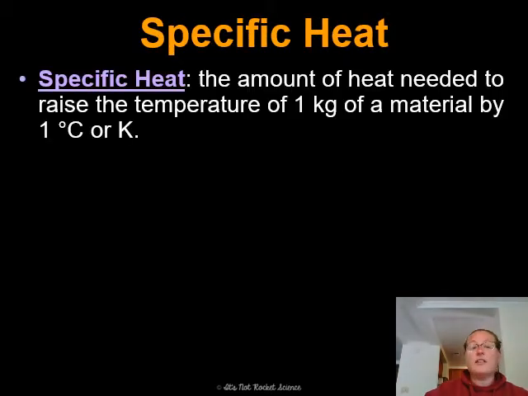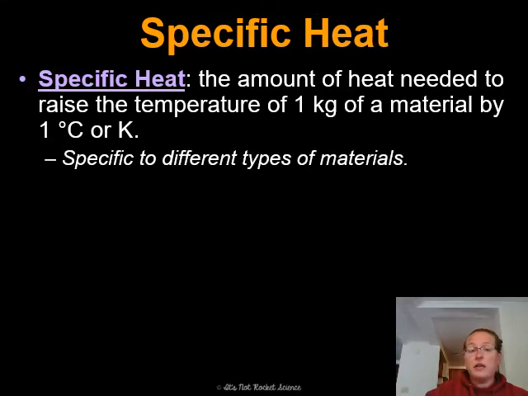All right, so we're going to talk about specific heat. This is probably, it's not a hard equation, but it's the one with the most variables. And specific heat refers to the amount of heat needed to raise the temperature of 1 kilogram of a material by 1 degree Celsius or Kelvin.